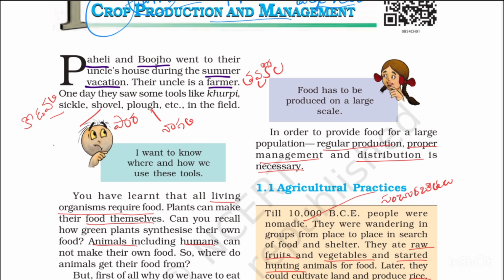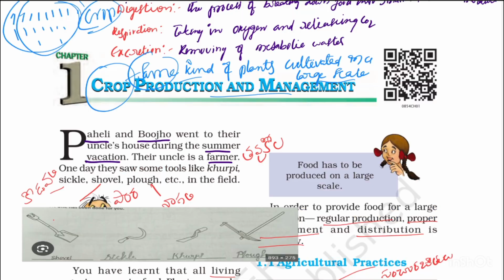Now see, Paheli and Boojho went to their uncle's house during the summer vacation. Their uncle is a farmer. One day they saw some tools like khurpi, sickle, shovel and plough in the field. Here you can see the shovel, sickle, khurpi and plough.